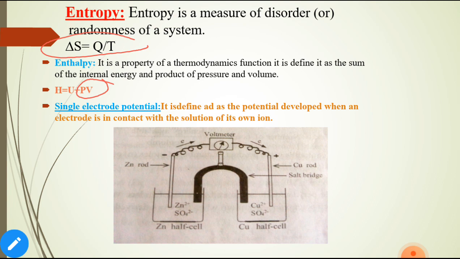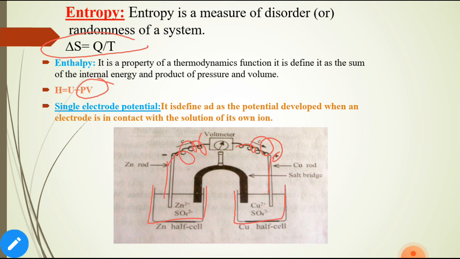Next, single electrode potential. What is single electrode potential? It is defined as the potential developed when an electrode is in contact with a solution of its own ion. Take two solutions here. One is zinc sulfate solution and another one is copper sulfate solution. The zinc rod is dipped into the zinc sulfate solution and the copper rod is dipped into the copper sulfate solution. It is connected to a voltmeter. The function of the voltmeter is to show the potential.